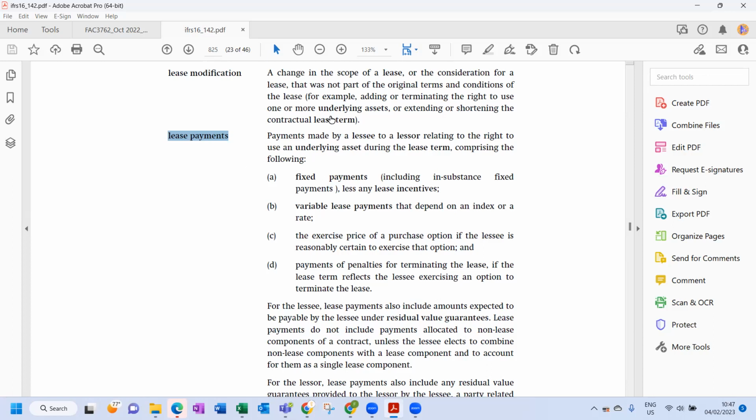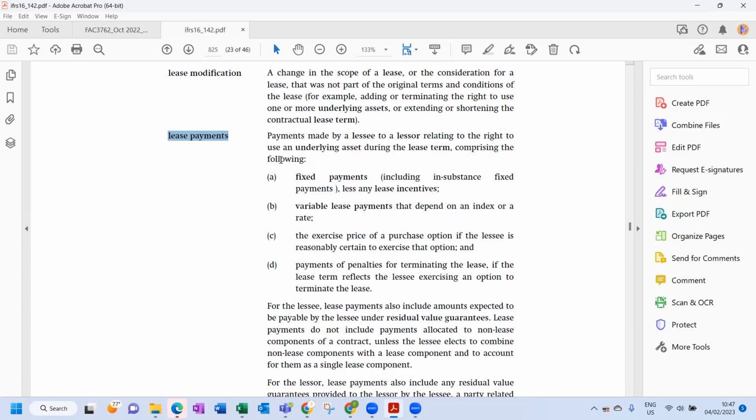Remember, the lease payment is made up of 4 things. Fixed payments, less any lease incentive, very important. There are no lease incentives in this question. Then variable lease payments that depend on an index or a rate. There's no variable lease payment that depends on an index.